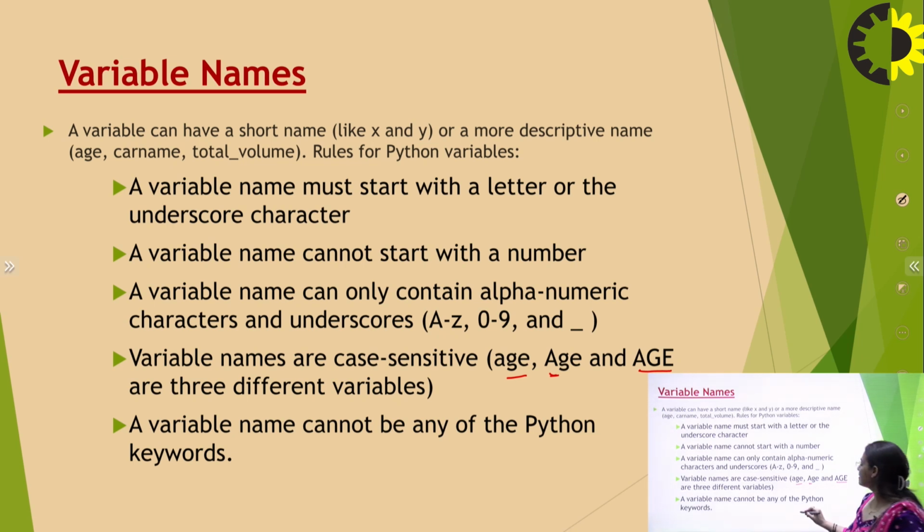That means Python keywords, like what we have studied till now, are by default functions, so basically this is a kind of keyword. If I say print, this is also a kind of keyword. These keywords cannot be used as a variable name, because it will conflict with the Python library, as both cannot exist at the same time.